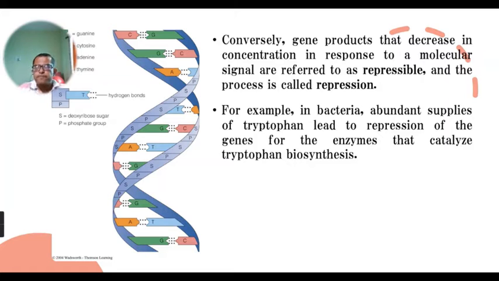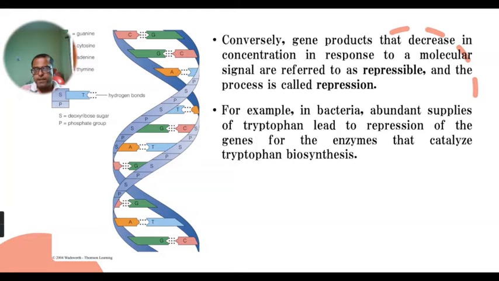And when the concentration of tryptophan is abundant in the bacterial environment, then the synthesis of tryptophan is totally stopped. When the concentration of tryptophan in that bacterial environment is low, at that time the tryptophan biosynthetic pathway is started. So this tryptophan itself acts as an inducer as well as a repressor.